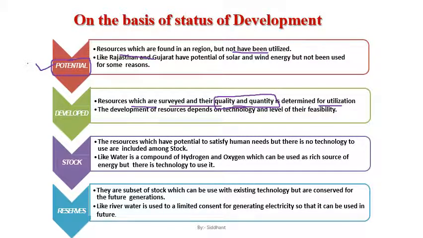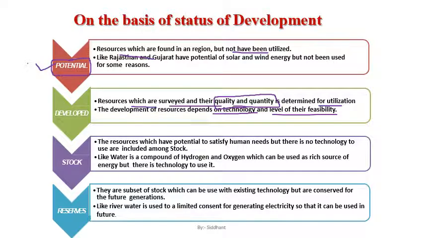The development of a resource depends on the technology and the level of its feasibility. Let's take an example. Suppose a resource is present and you know that this resource is developed in this particular area to its fullest, meaning the resource is now prepared for further usage. Its quality is known, that this resource can be used for a certain kind of work, and the quantity, the amount of resource present, is also known. Then it is termed a developed resource.